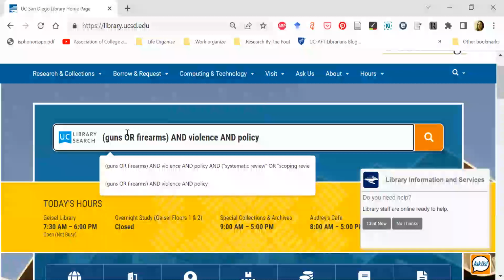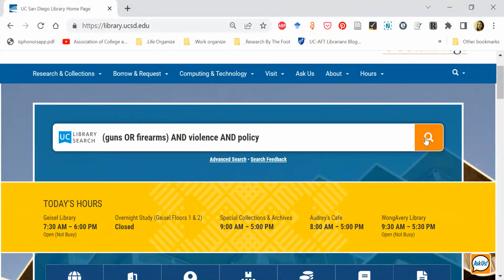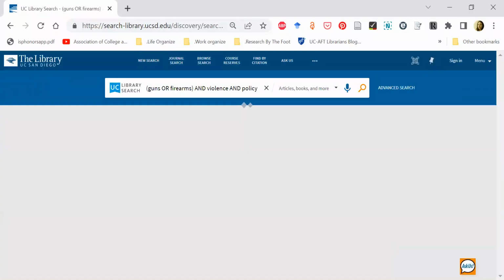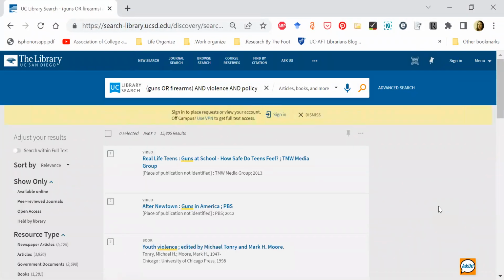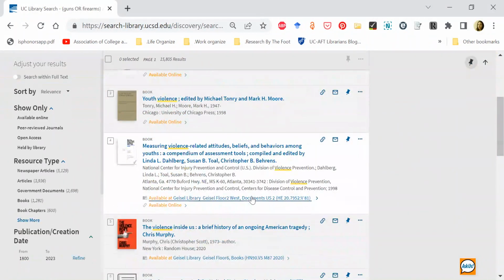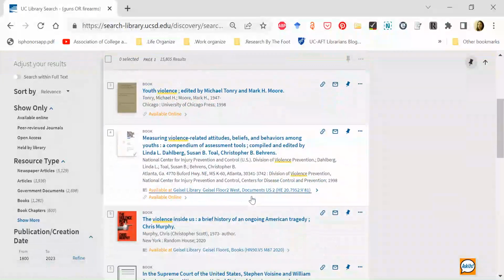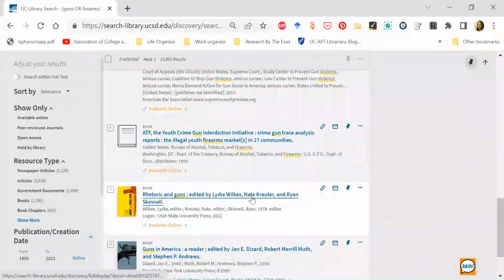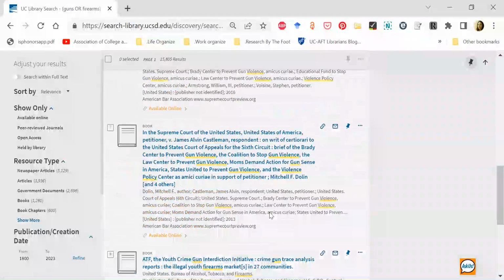We're doing guns or firearms, so either of those evenly weighted terms, and violence and policy. So again, our search is on gun violence and policies around gun violence. So we're going to go ahead and click search. And you can see we have over 15,000 results, and we have all sorts of different types of results. We have books and videos and probably some articles, a whole bunch of things here.